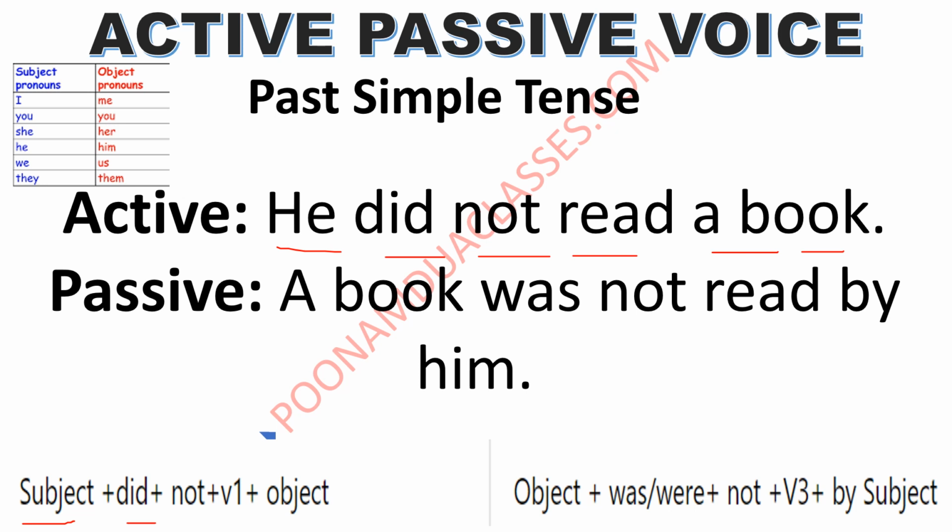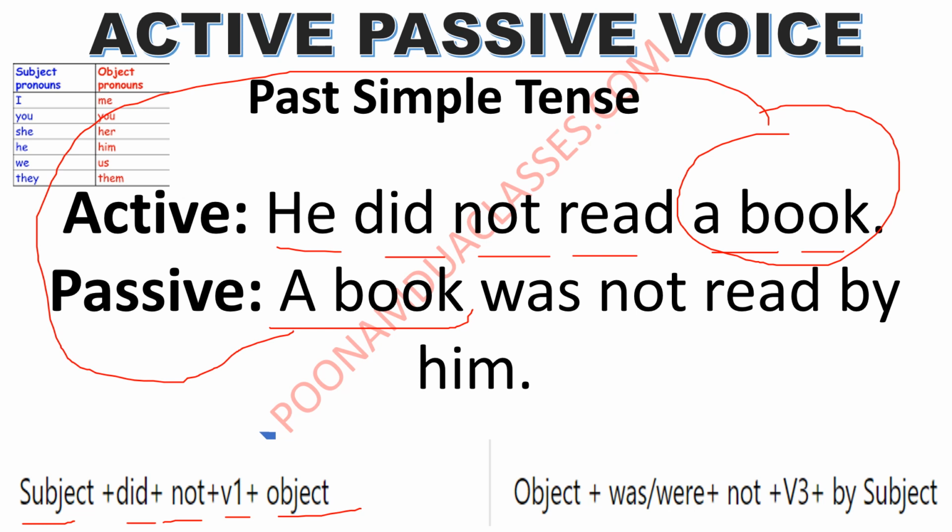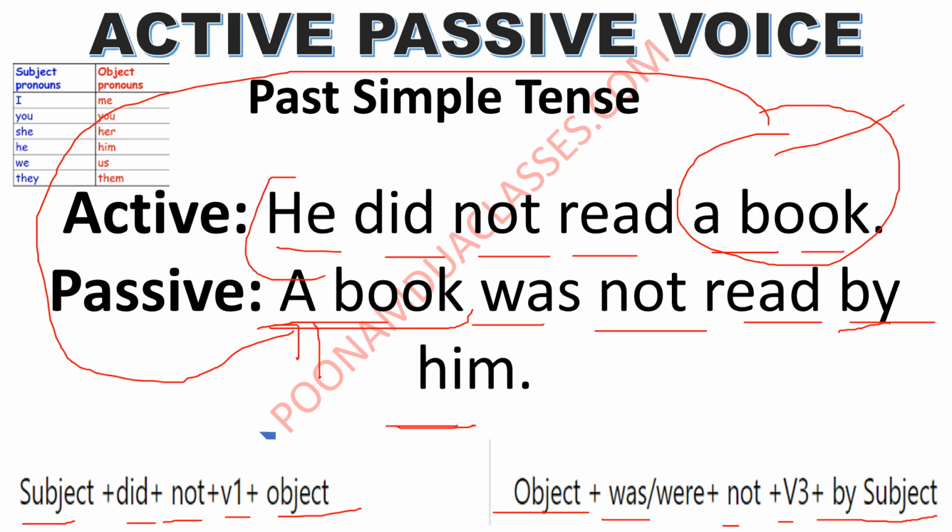Subject plus did not plus verb की first form plus object. Now the same thing will be happening here. A book, this will become subject. This was the object in the active tense. This will become subject in passive. A book, book के साथ was use करेंगे. Not यहाँ पर आएगा बस इस बार. It will remain the same, the third form, and by him. Object plus was plus not plus third form of the verb plus by subject, by him. It was he, so it will get converted into him.